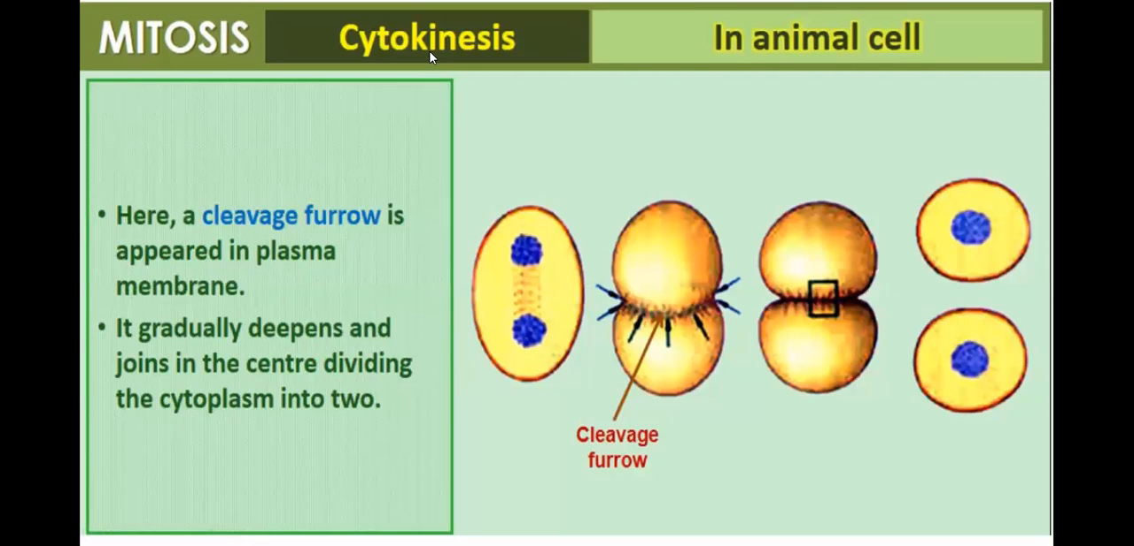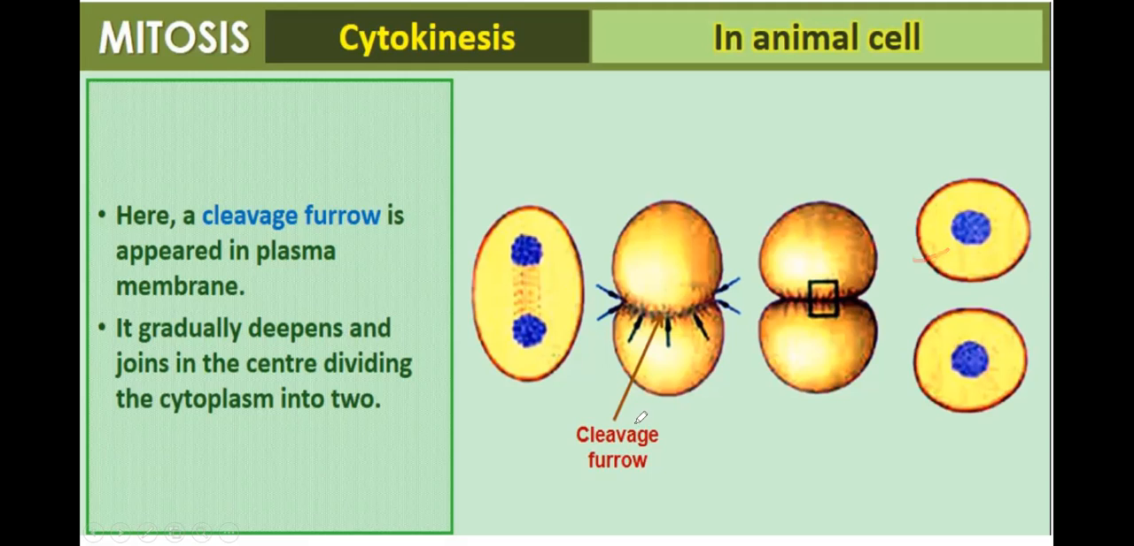The mode of cytokinesis in plant cell and animal cell is different. In animal cell, a cleavage furrow appears in the plasma membrane. This is the plasma membrane. The nucleus has divided. Now there will be formation of cleavage furrow. Slowly, this will deepen and ultimately from a single cell, two cells will be produced.